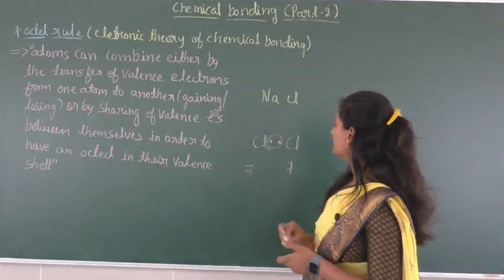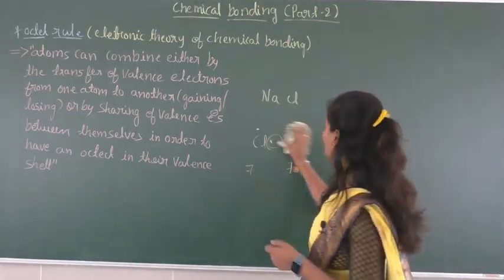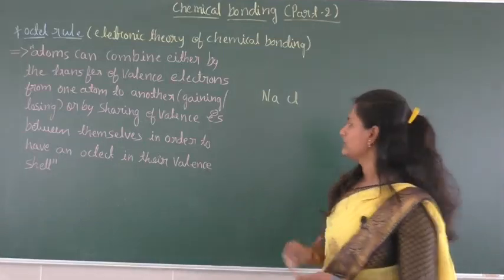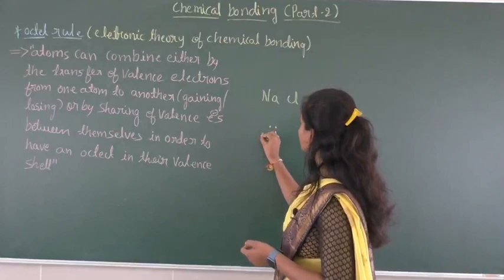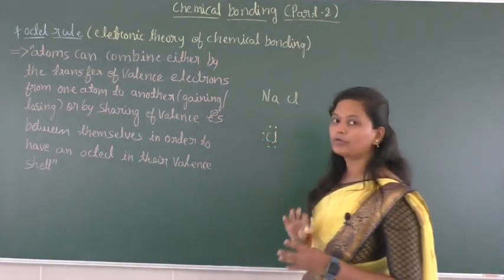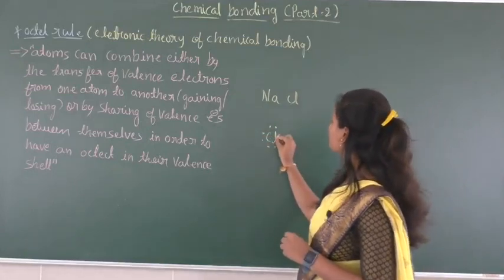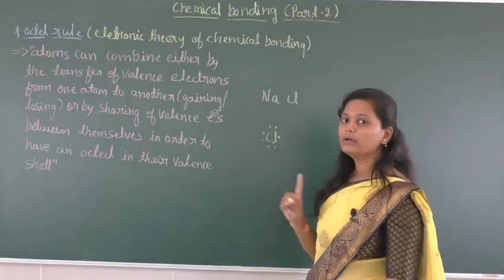Here, when we consider the Lewis dot structure of Cl, the chlorine Lewis dot structure consists of 7 valency electrons in the outermost shell. This is the Lewis dot structure of one chlorine atom.